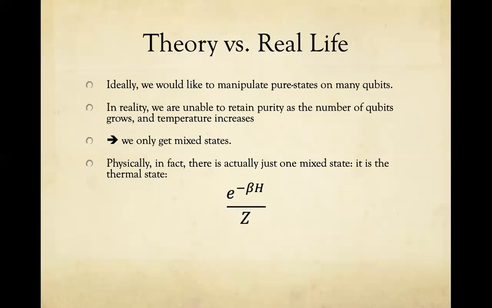It's e to the minus beta H over Z, where beta is called the inverse temperature, is 1 over kappa T, where T is temperature and kappa is the Boltzmann constant. And here H is some Hamiltonian of your choice. In other words, you can think of this as a distribution on eigenstates, where each eigenstate is sampled with probability e to the minus its eigenvalue times beta.